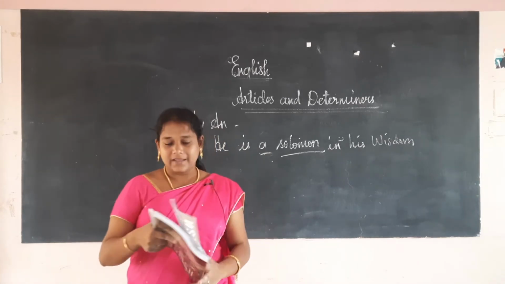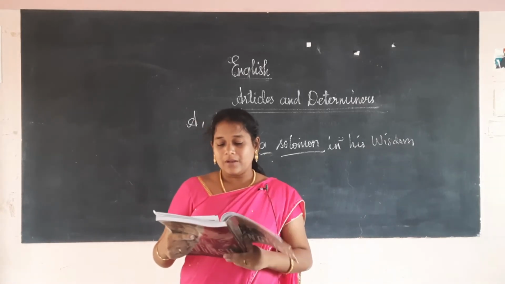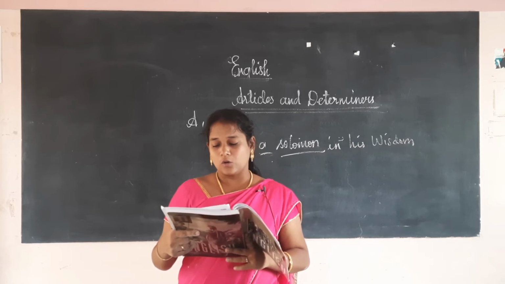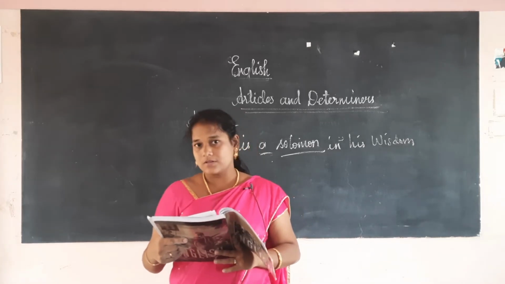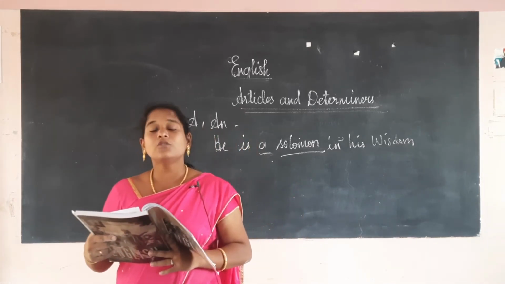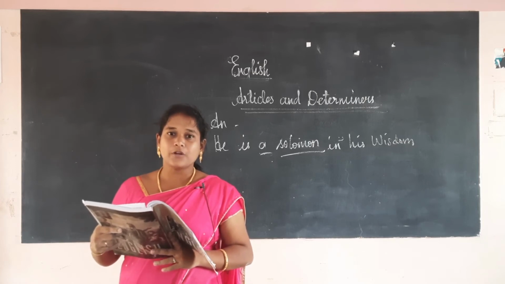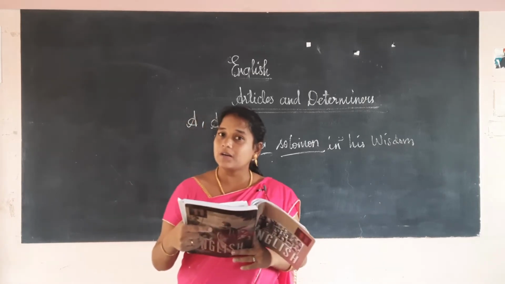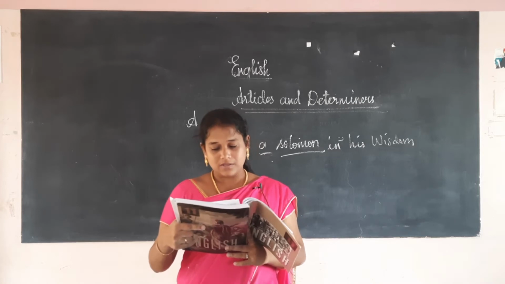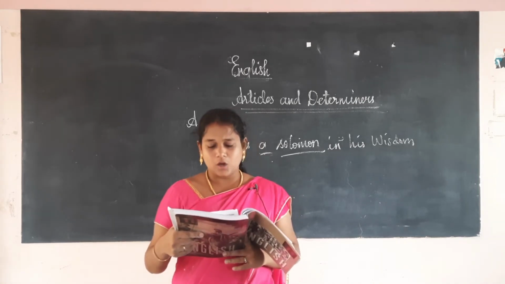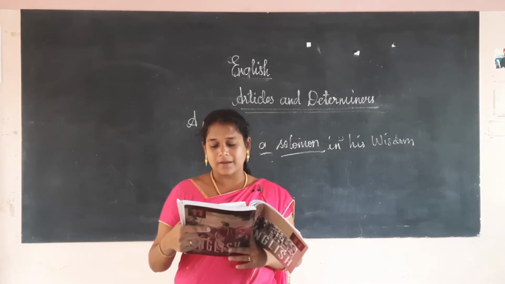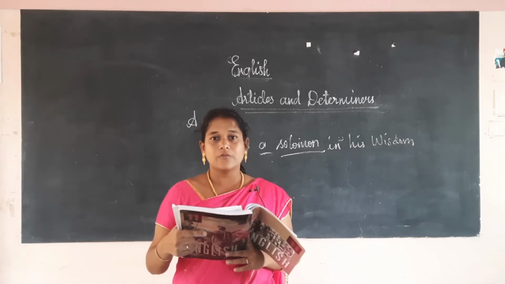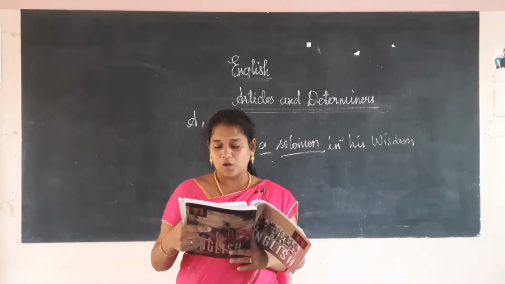Okay. The next one, we will use an before a singular countable noun beginning with a vowel sound. As I said at first, we will use an in front of the vowel sound, not the vowel letter. An elephant, an orange, an honest man. H is silent here. So we will use an in front of honest. Okay.